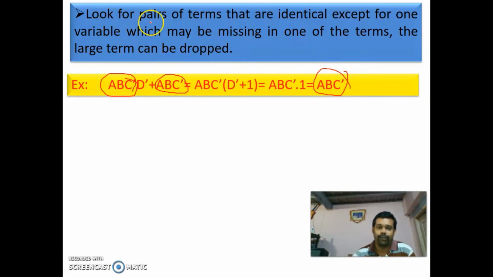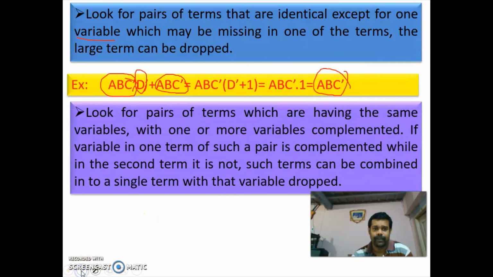So you have to look for pairs of terms that are identical except for one variable. Here only one variable is changing. All the others are the same. So we have to look for pairs of terms that are identical except for one variable, which may be missing in one of the terms. The larger term can be dropped. If you take the common things outside, you will get the expression simplified.